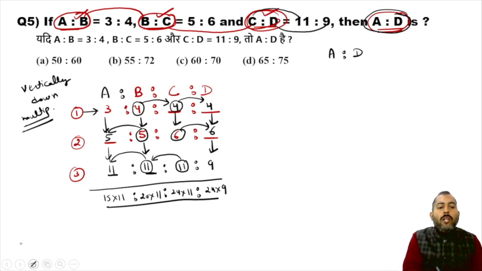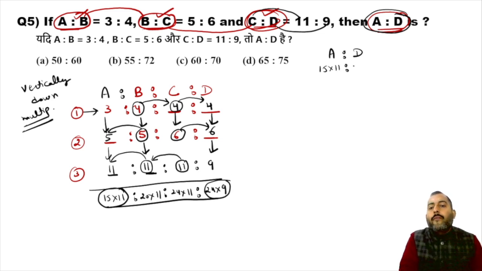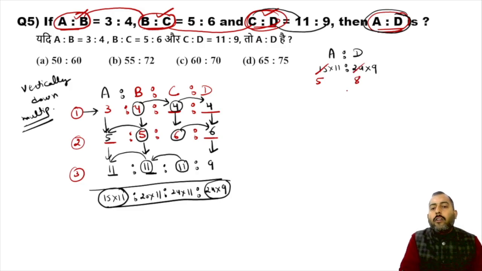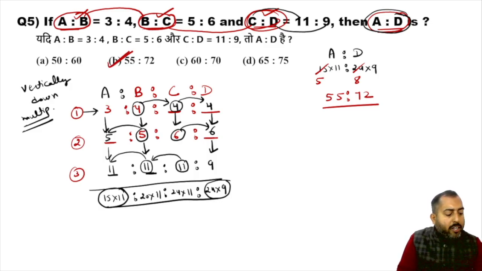We are interested in A is to D. So below A, write down 15 is to 11. And below D, write down 24 is to 9. Now, we know that 3 5s are 15, 3 8s are 24. So 5 into 11, 55 below A, and 8 into 9, 72 below D. So ratio between A and D is 55 is to 72. I hope guys you have learned how to merge ratios if more than one ratios are given. All right. I hope this is clear.